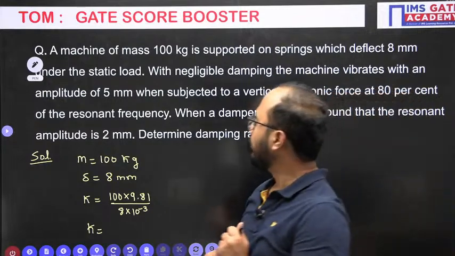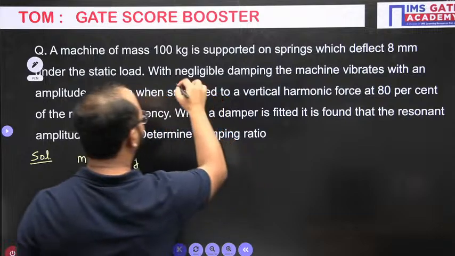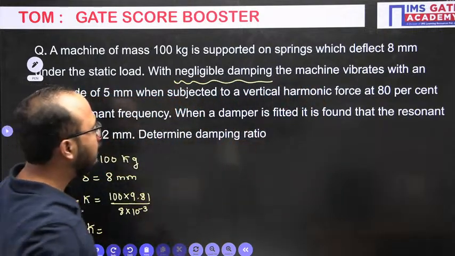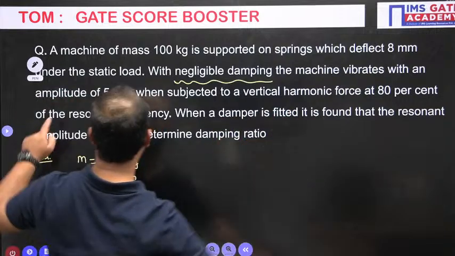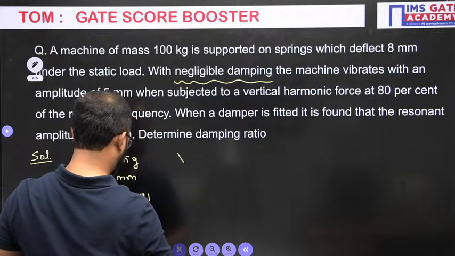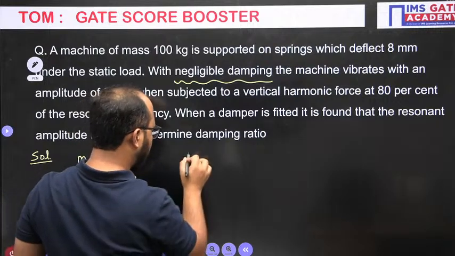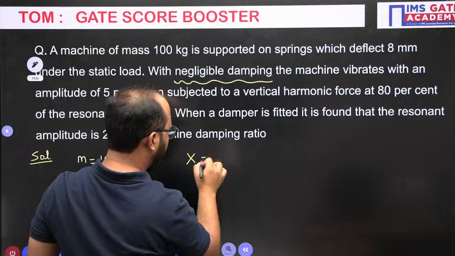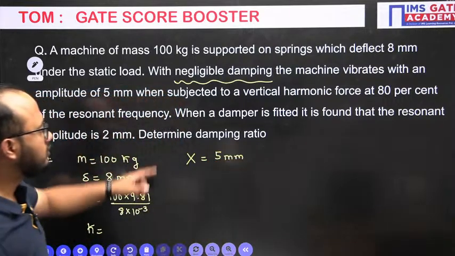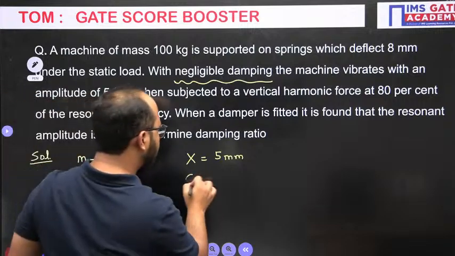Got it? Okay. After that, with negligible damping basically means damping is not provided. The machine vibrates with an amplitude of 5 mm. Okay, we'll write it like this. Amplitude they have given as 5 mm. So at this point of time, damping is not given.